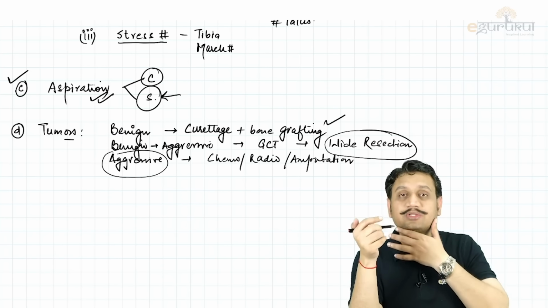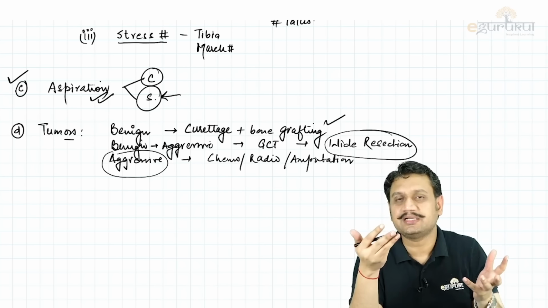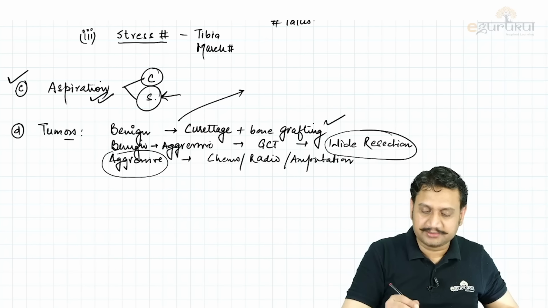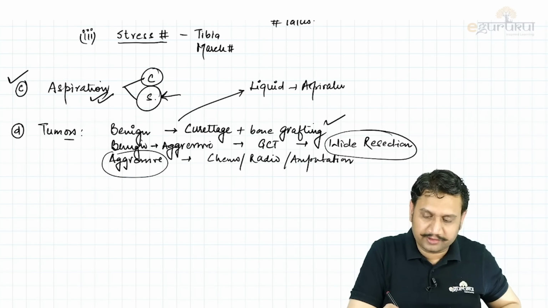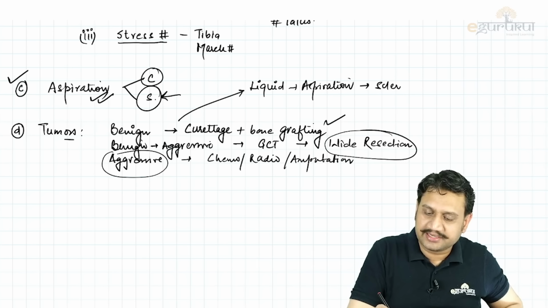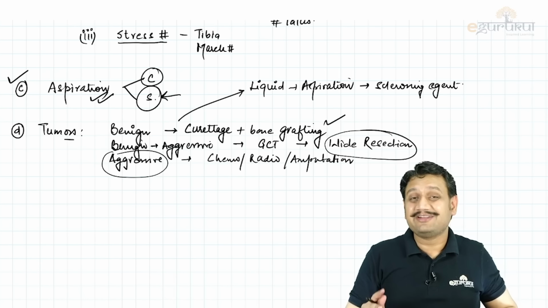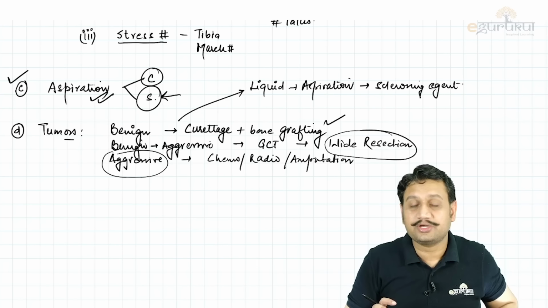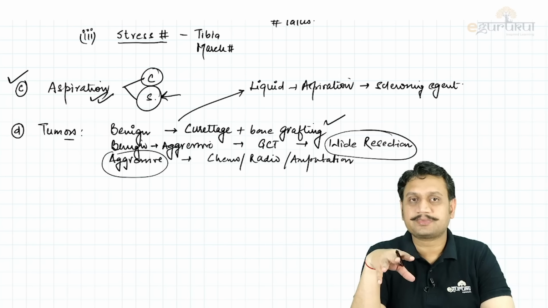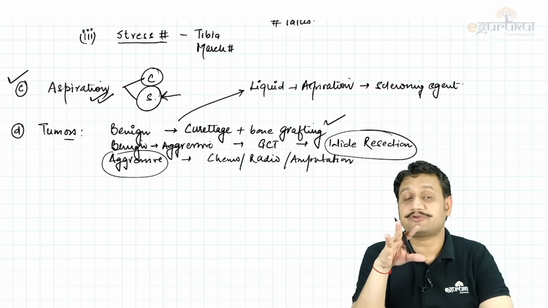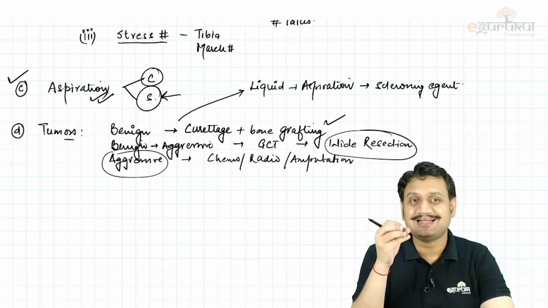Okay, so liquid, you know that you can find in 2 types of tumors, UBC and ABC, unicameral bone cyst and aneurysmal bone cyst. You can aspirate it, and then after aspiration, if there is a liquid, I should put it here. If it is a benign lesion which has got some liquid, so I don't want to open it. So what I do? So we go for aspiration and we put some sclerosing agent into it. So that is usually the investigation part for any of the tumors, in the infections or any of the trauma, right? So this is about the main treatment part for any of the disorder, the trauma, tumors or the infections that we are talking about, the tuberculosis. That's how you should proceed.